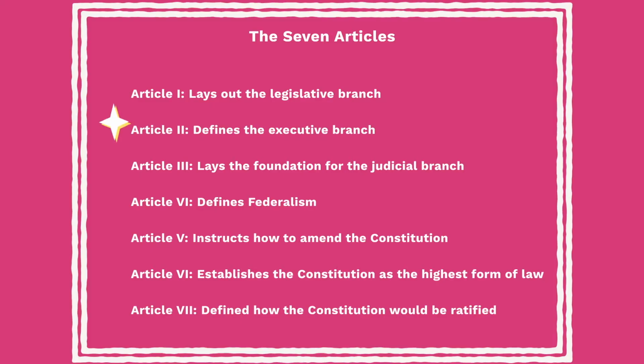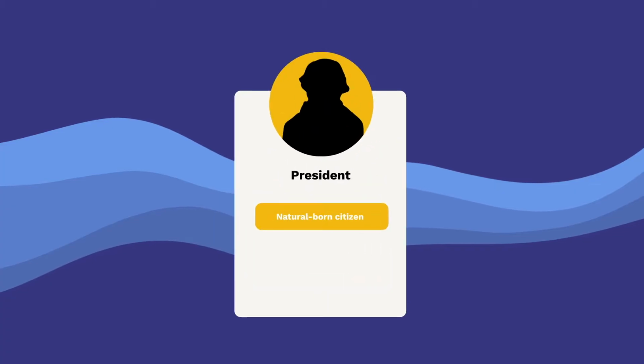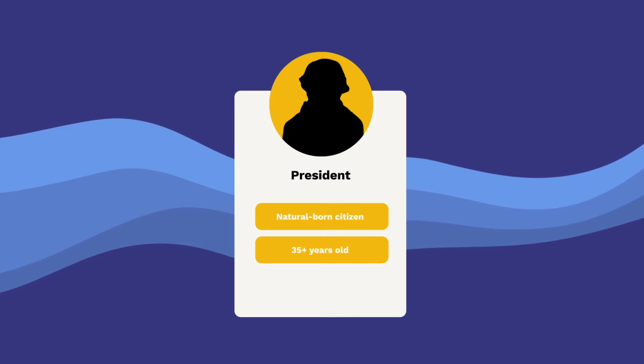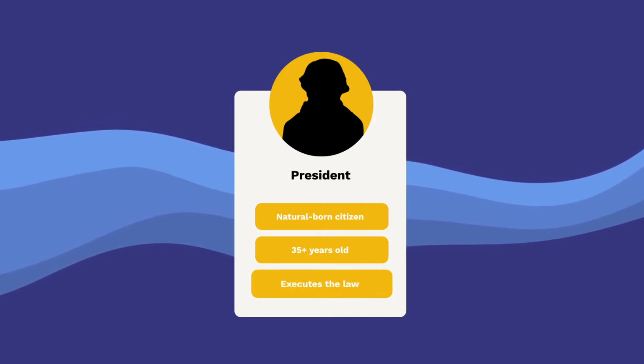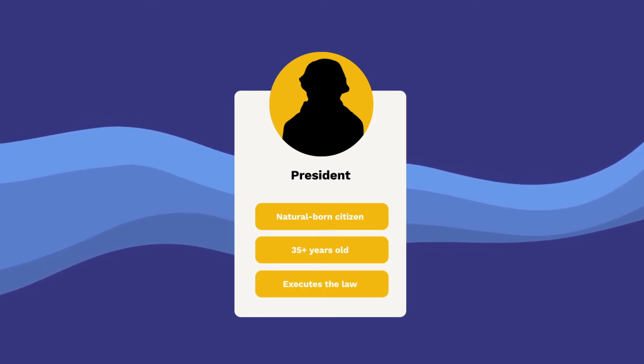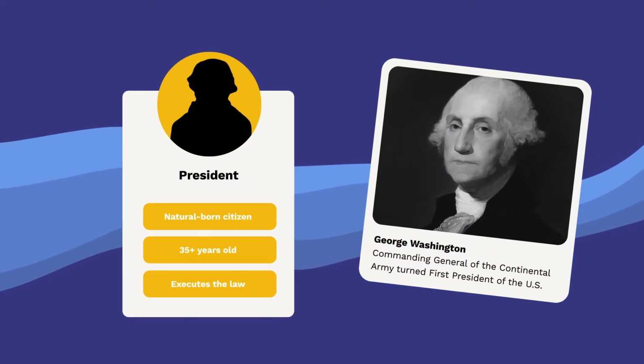The second article defines the executive branch of government, which is headed by the president, who must be a natural-born citizen that is at least 35 years old. The president is given the job of executing the law, which means that they are given the power to sign bills into law and to enforce those laws.